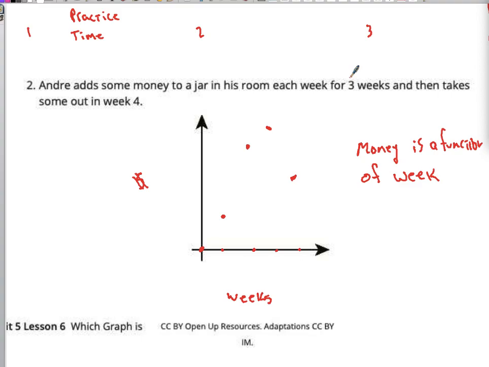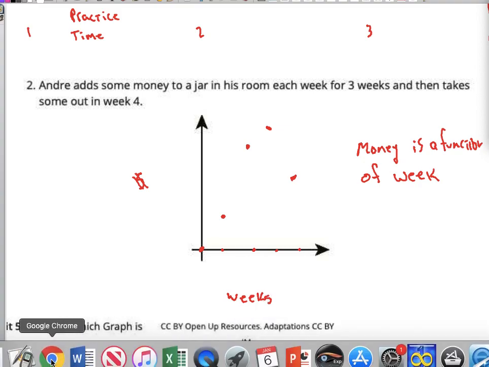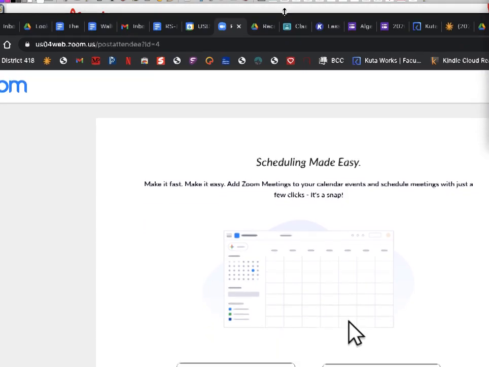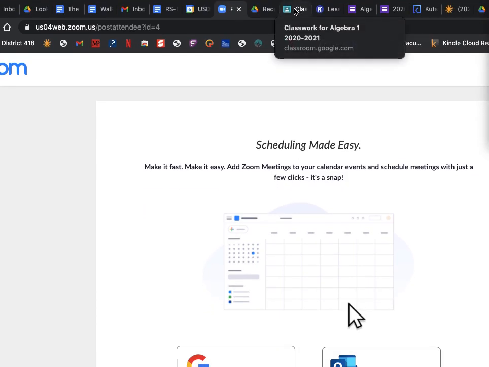All right, guys, you do have an assignment today. It's short. It's like, I think, maybe one question, but it's got parts, and it's on assessment. So you need to go to Google Classroom.